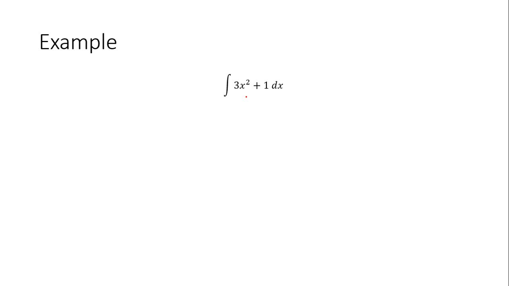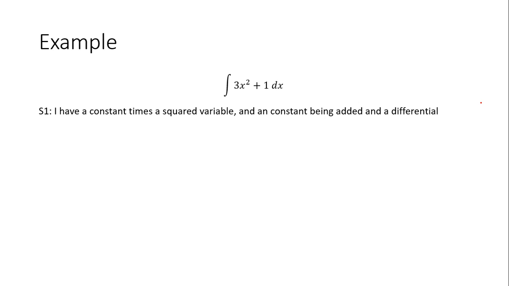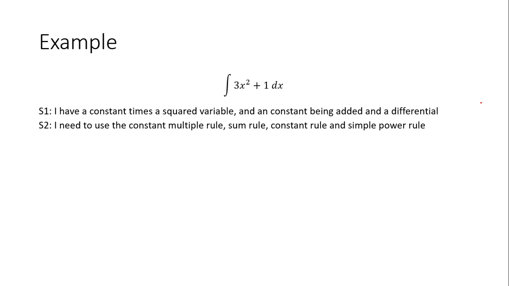Okay. Now, here's one that would use a lot of rules. This uses a bunch of rules if you really wanted to think long and hard about that. So I have a constant times a squared variable, and I have a constant being added, and I have a differential. Okay, so that's what's going on in the problem. That means I need to use the constant multiple rule, the sum rule, the constant rule, and the simple power